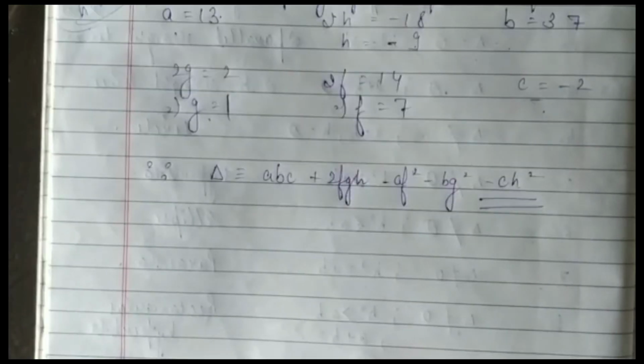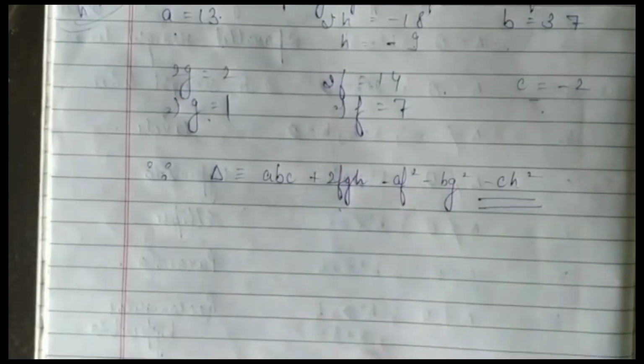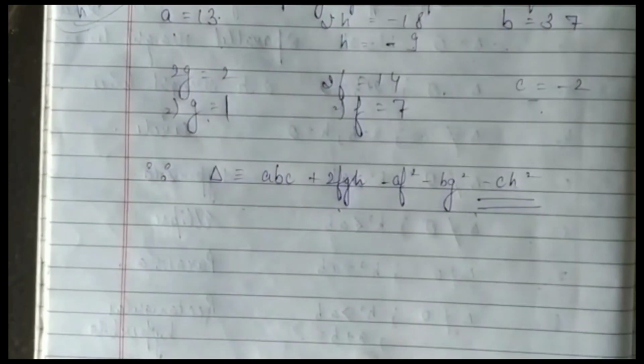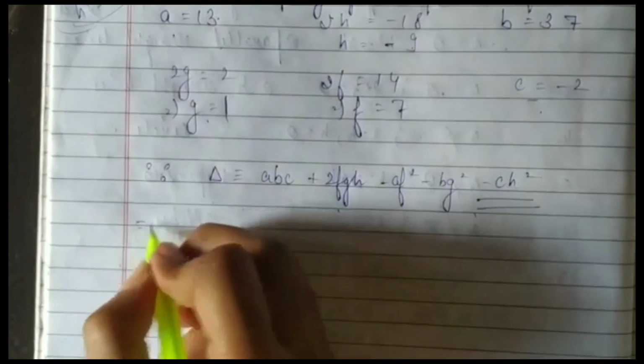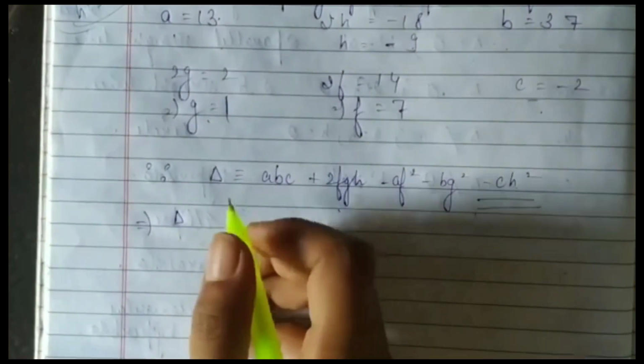We know the formula of delta. Now we will put the values of a, b, c and f, g, h.